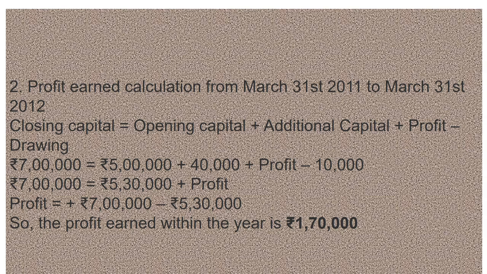Closing capital 7 lakh rupees is equal to opening capital 5 lakh plus additional capital 40,000, plus profit, which we have to calculate, minus drawings of 10,000, which he withdrew for personal purposes. So profit will be 7 lakh minus 5 lakh 30,000, that will be 1 lakh 70,000.